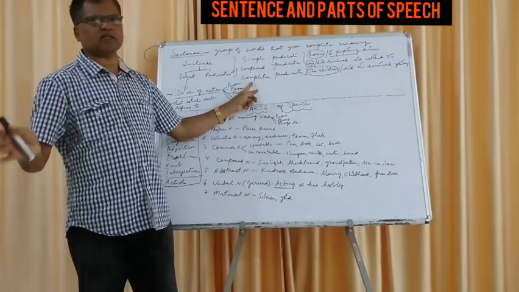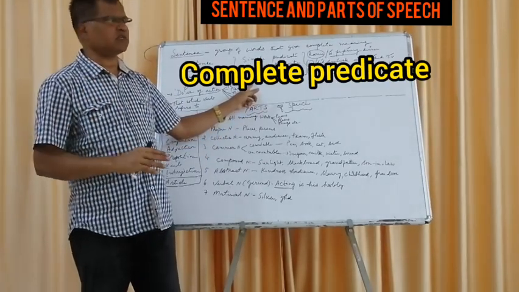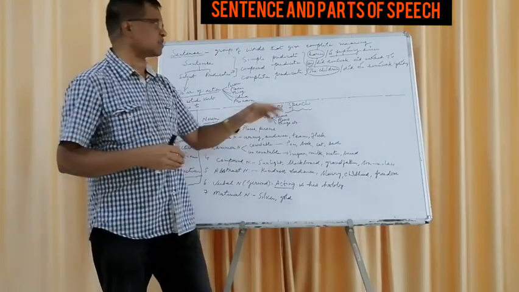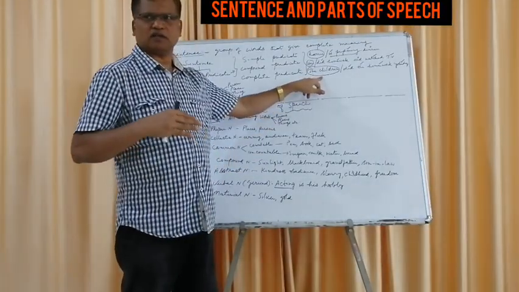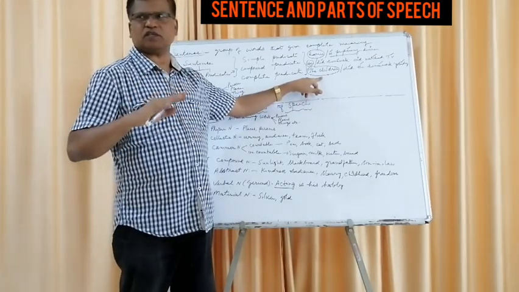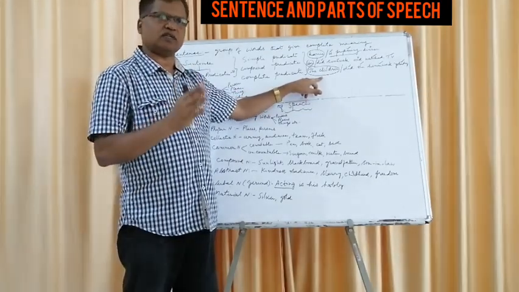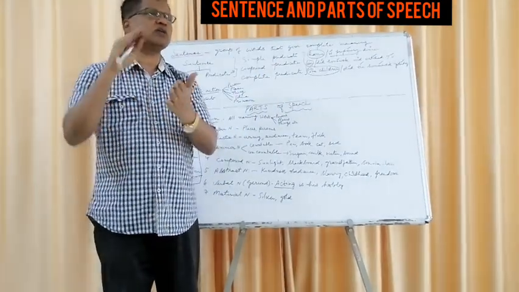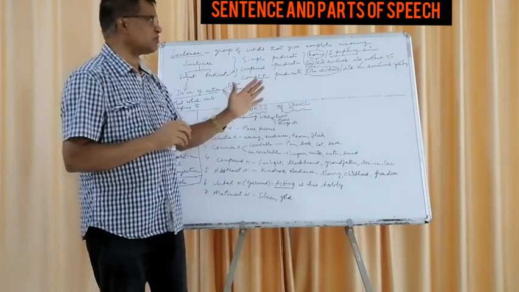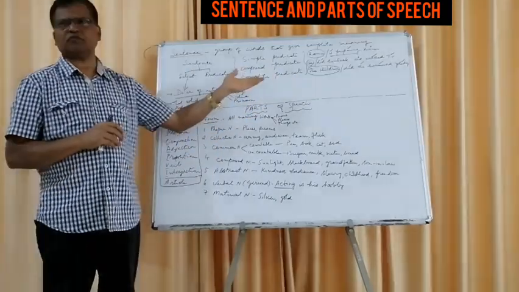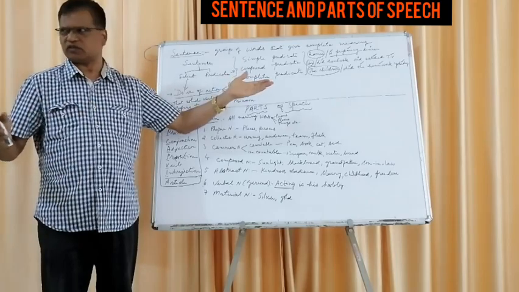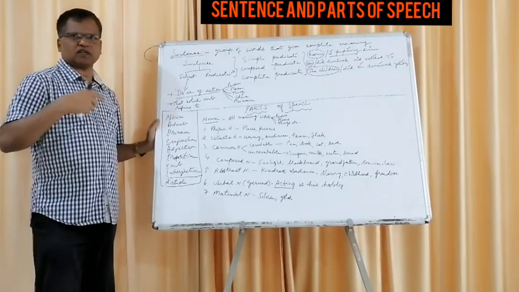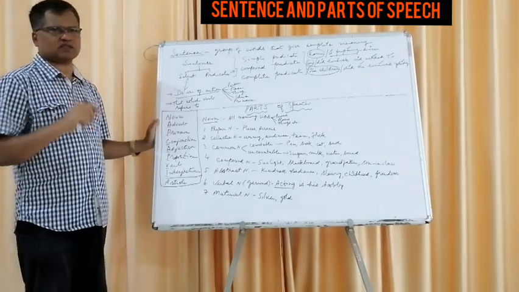The third one is the complete predicate. Complete means everything is included except the subject. So usually we take the whole rest. A sentence contains a subject and a predicate, which means we take a subject first. The rest of the sentence is the predicate, including the verb. So this is our understanding about the subject and predicate. I think I am making myself clear to you. Subject and predicate. Okay.